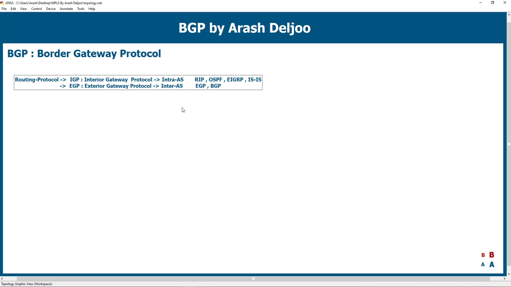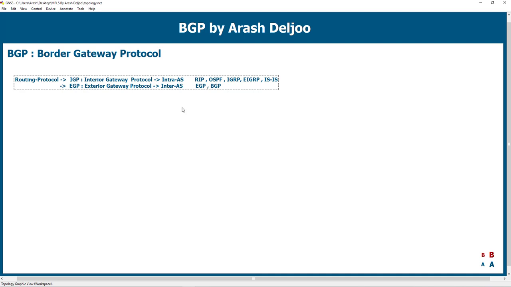We also have IGRP, an expired routing protocol, as an IGP protocol. Okay, RIP, OSPF, IGRP, EIGRP, and IS-IS are intra-AS routing protocols, and EGP and BGP are exterior or inter-AS routing protocols.